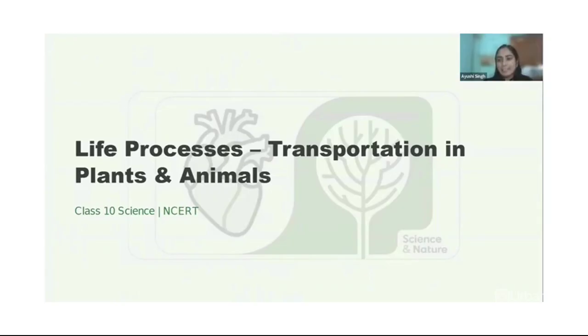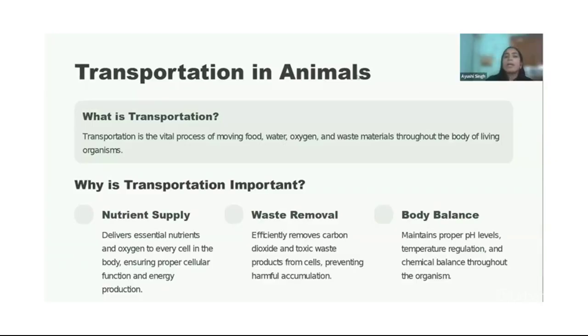And today let's discuss another topic under the chapter life processes. So today we are going to talk about transportation in plants as well as animals. Okay, let's discuss.